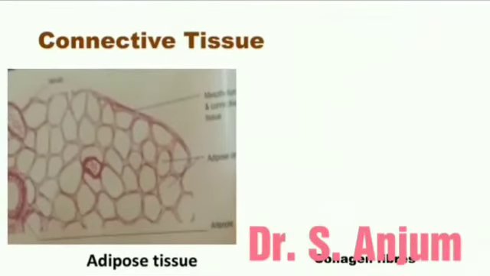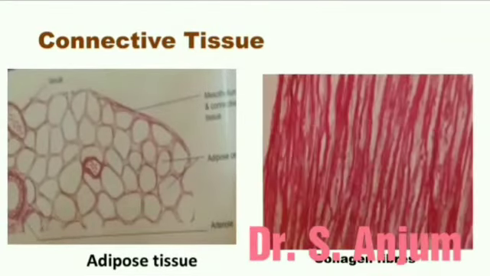The second is collagen fiber. So connective tissue has two components, the cells and intracellular substance. What are the different cells? There are many types like macrophages, plasma cells, mast cells, pigment cells, reticular cells and fat cells. And the second component is intracellular substance.